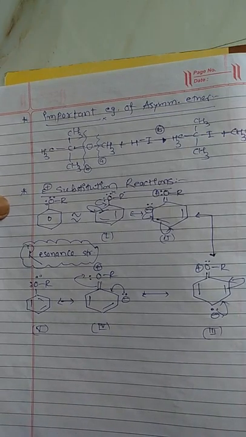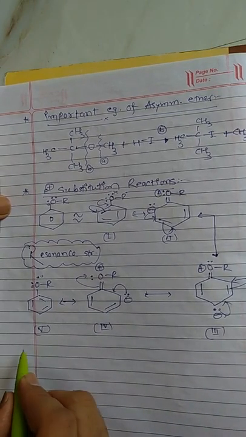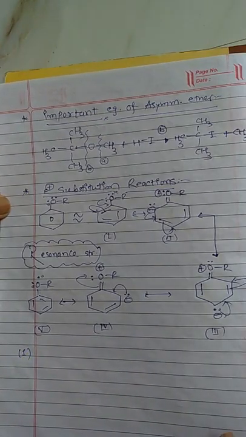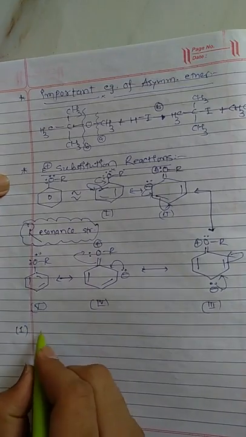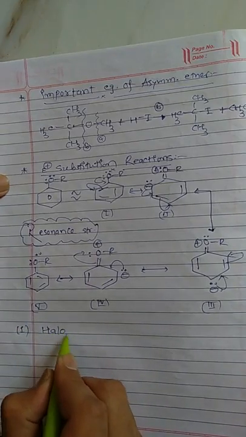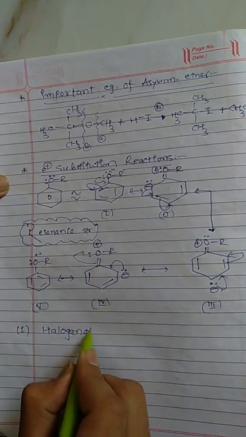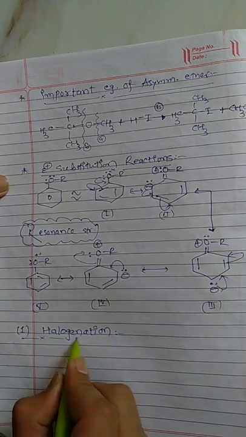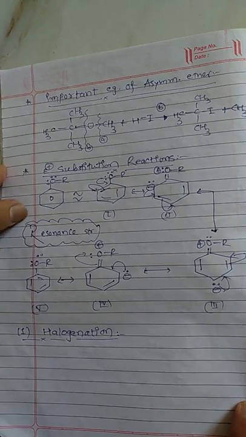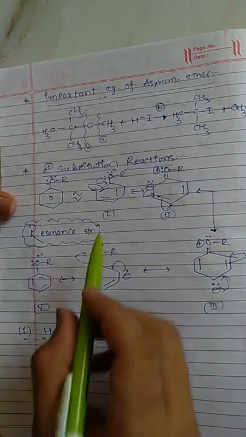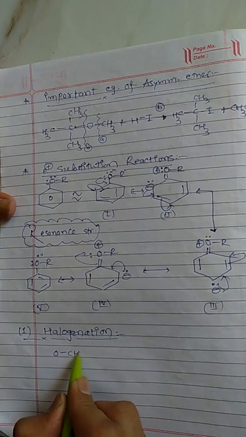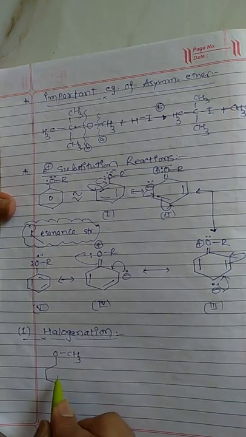Now we will discuss electrophilic reactions, in which example number 1 is the halogenation reaction. In halogenation we will choose a CH3 group over here, so we have the example OCH3.